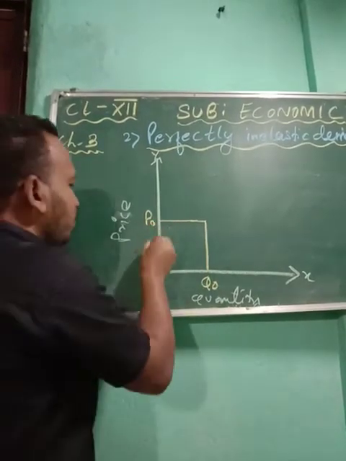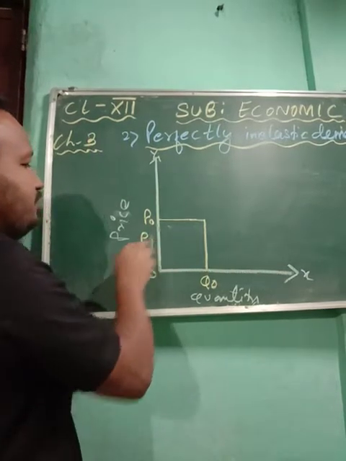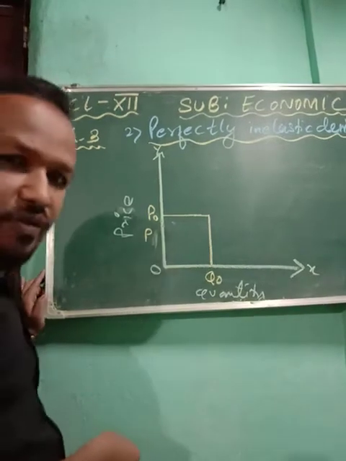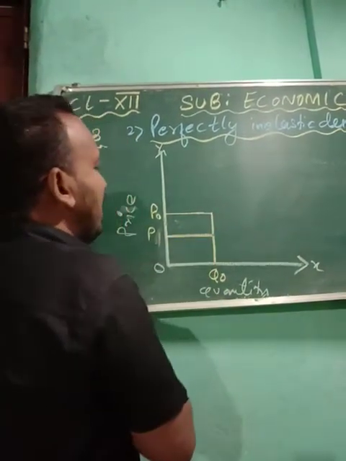Suppose there is a fall in price, I'm taking it as P. Demand would be likely to increase as per the law of demand, but here there will be no change in your demand. Demand will remain as it is.